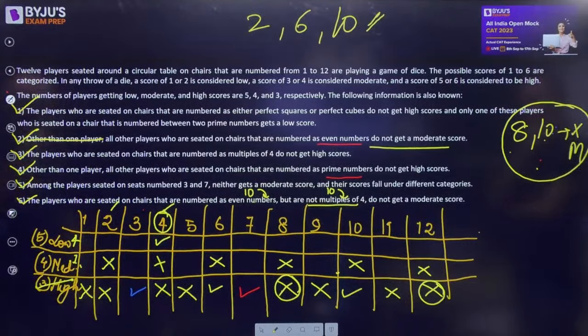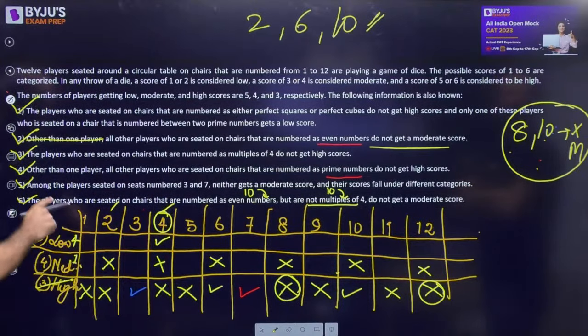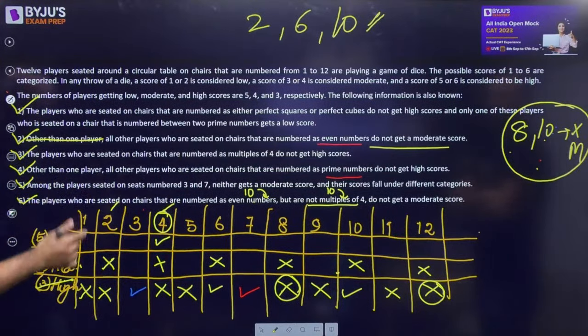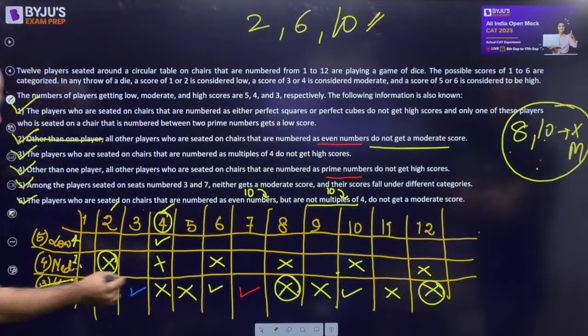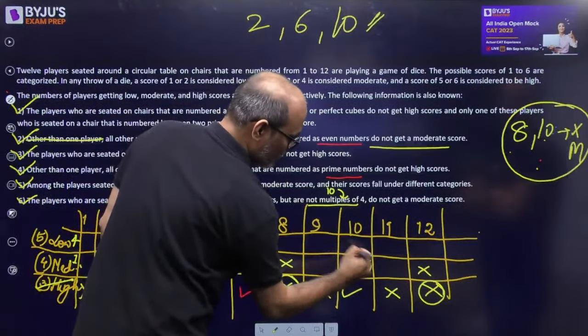Okay, so third point done. Next is the players who are seated on chairs that are numbered as even numbers but are not multiples of 4 do not get a moderate. Okay. So 2 doesn't get a moderate और यहाँ कोई exception नहीं है. So 2 को moderate नहीं मिलेगा, right? 6 को moderate नहीं मिलेगा and 10 को moderate नहीं मिलेगा.